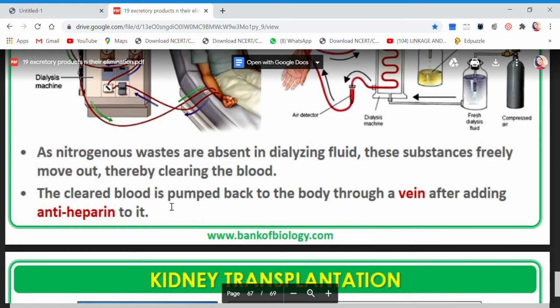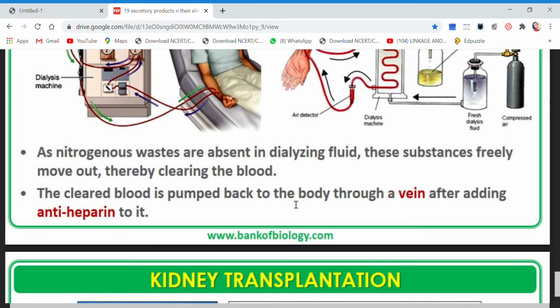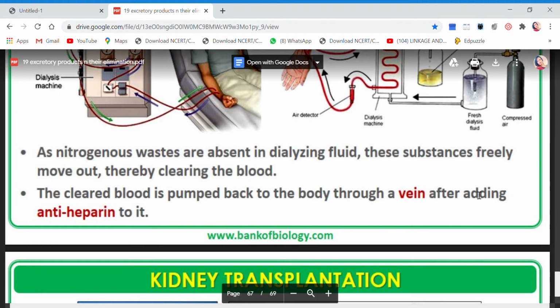Now that cleared blood is pumped back to the body through a vein. Now remember this children, we have taken out the blood through an artery, but we are bringing back the blood into the body through a vein. But before making it enter into the body, we have to add an antiheparin to it.